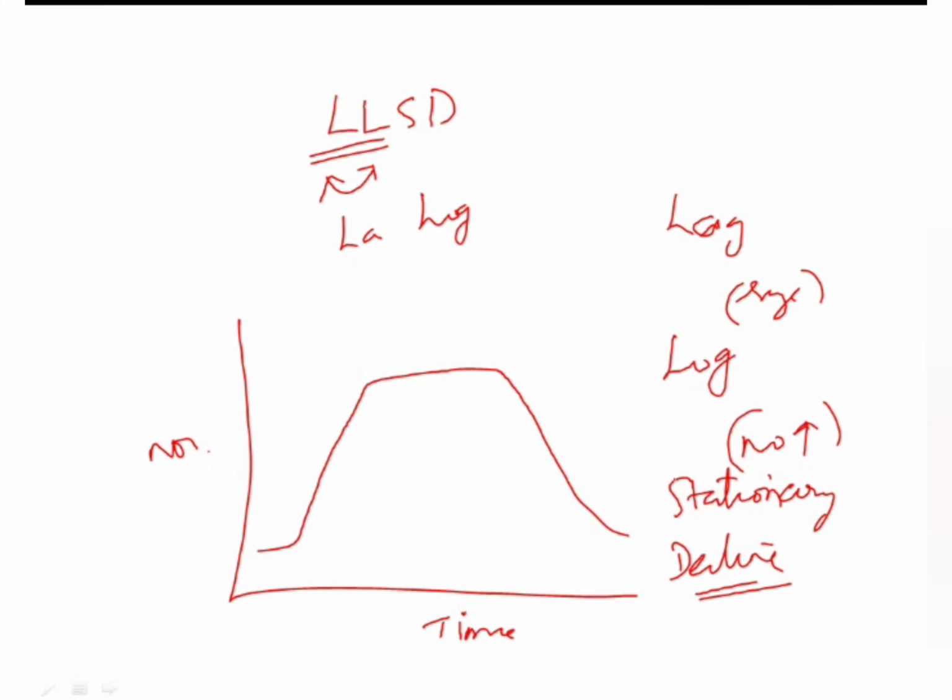So in your stationary phase, you can see sporulation. S for stationary, S for sporulation. In your decline phase, you can see the involution forms. So decline, so it is D. Therefore it is involution forms which you can see in your decline phase. So this is about your bacterial growth curve.